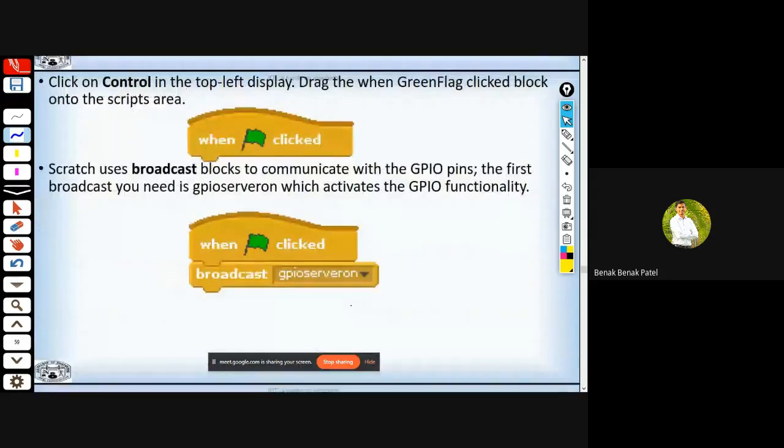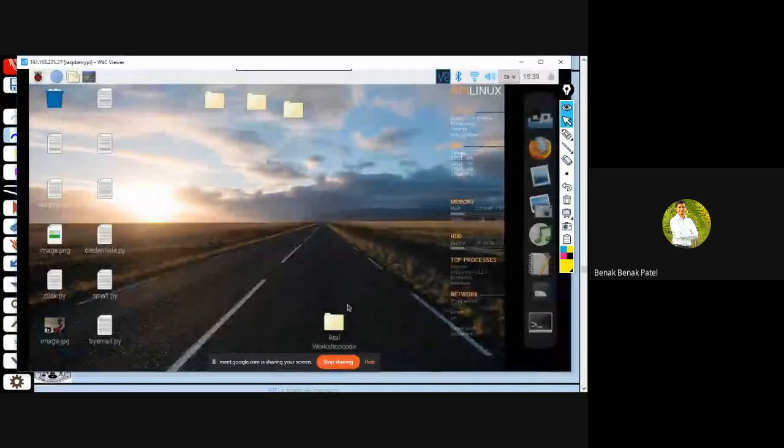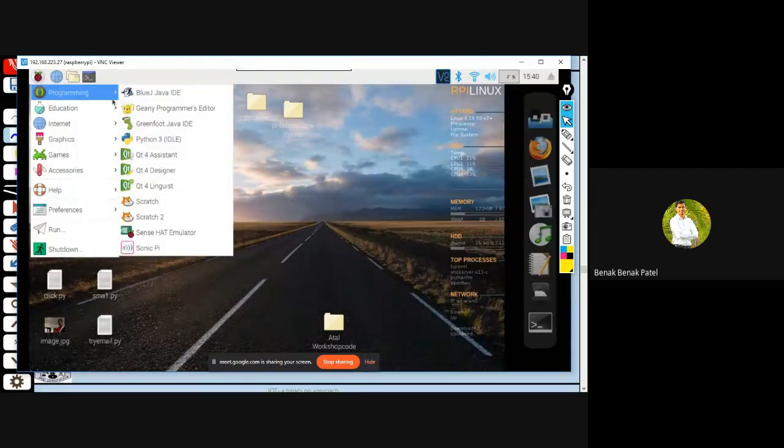So now in order to launch this Scratch, I'll hit on this official logo, and down here under programming you can see that there are two versions of this Scratch. I'll go for the very first one, Scratch.